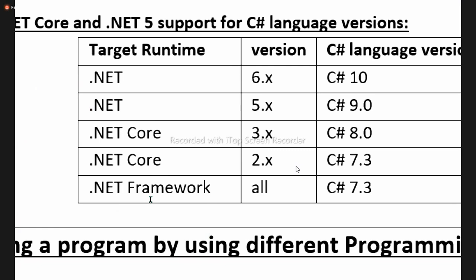And the last version supported in .NET Framework is 7.3 only. Above 7.3, if you want to use newer versions, you are compulsorily required to use Core only.